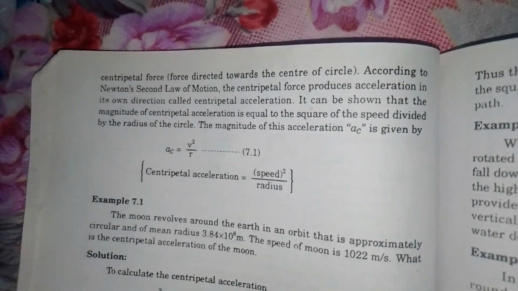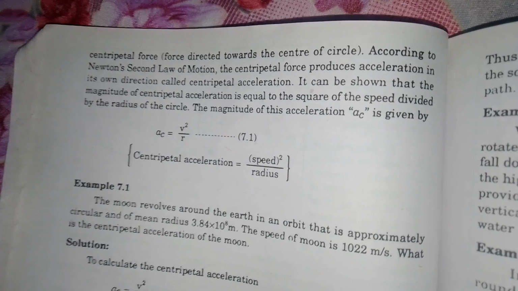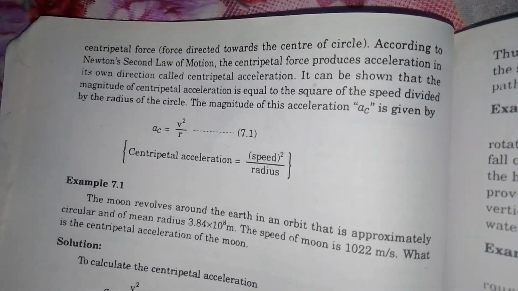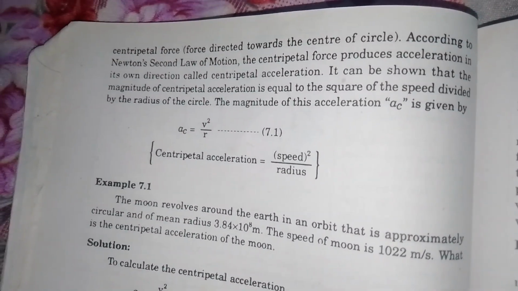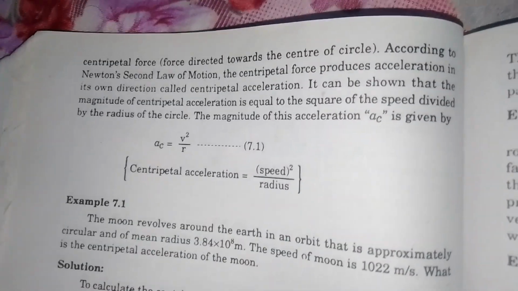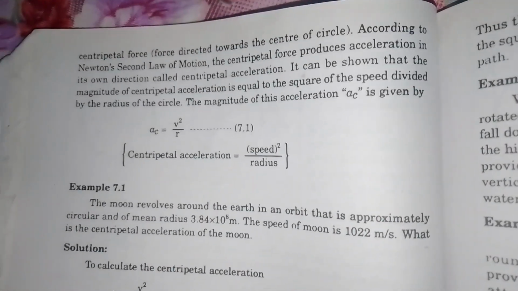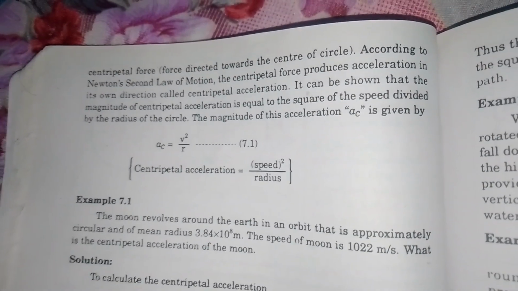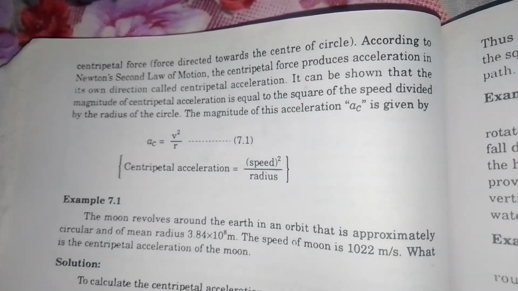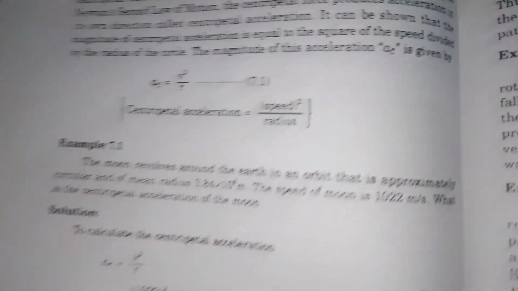According to Newton's second law of motion, the centripetal force produces acceleration in its own direction, called centripetal acceleration. It can be shown that the magnitude of centripetal acceleration is equal to the square of the speed divided by the radius of the circle. The magnitude of this acceleration is given by a = v²/r.